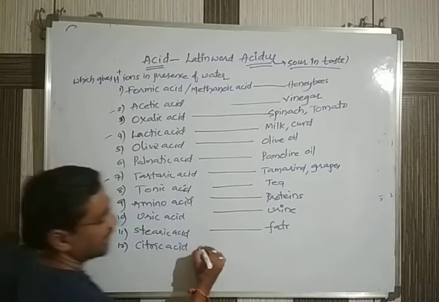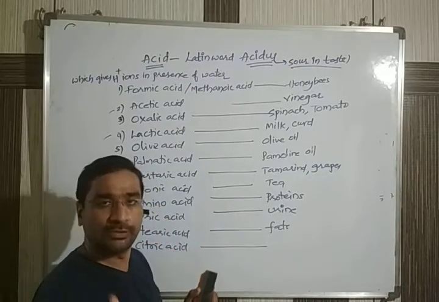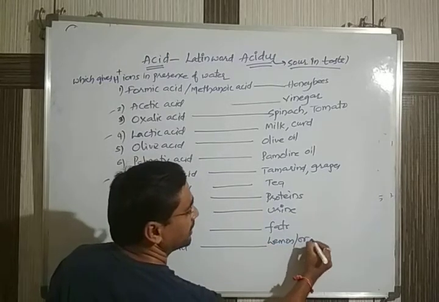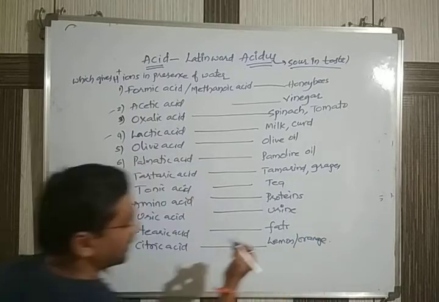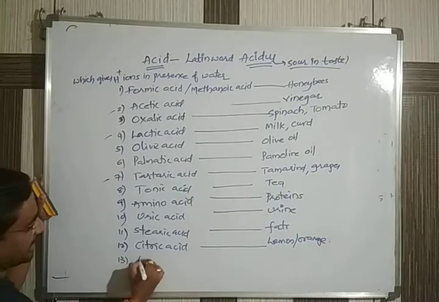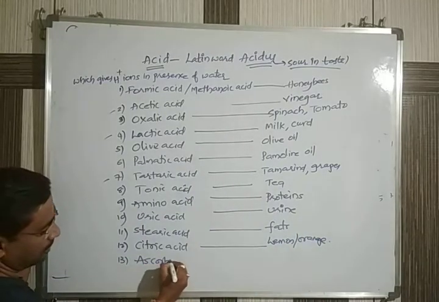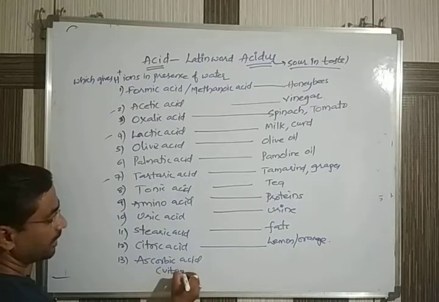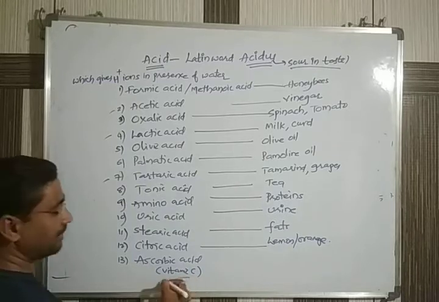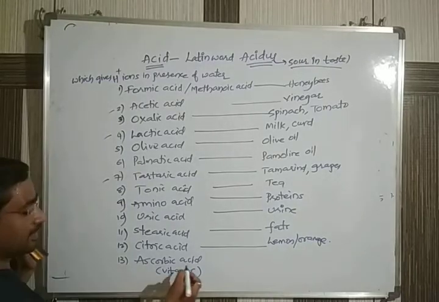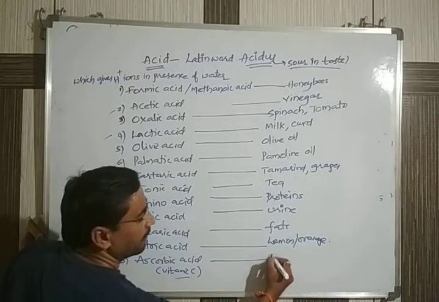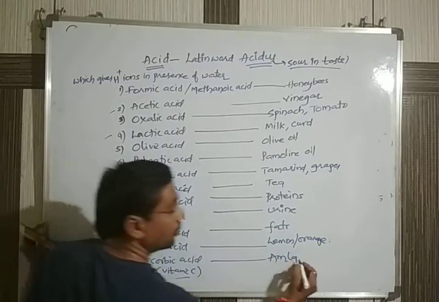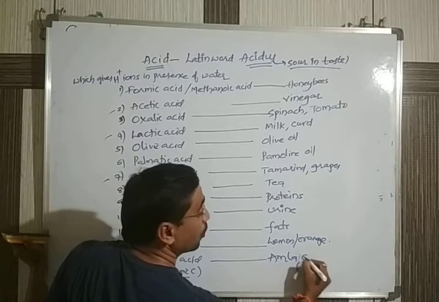Citric acid is mostly present in our citrus fruits, like lemon, and also in the orange. Next, ascorbic acid. This ascorbic acid is commonly called what? Vitamin C. The chemical name of vitamin C is ascorbic acid. Where is it present? It is present in the amla fruit, and also in guava.